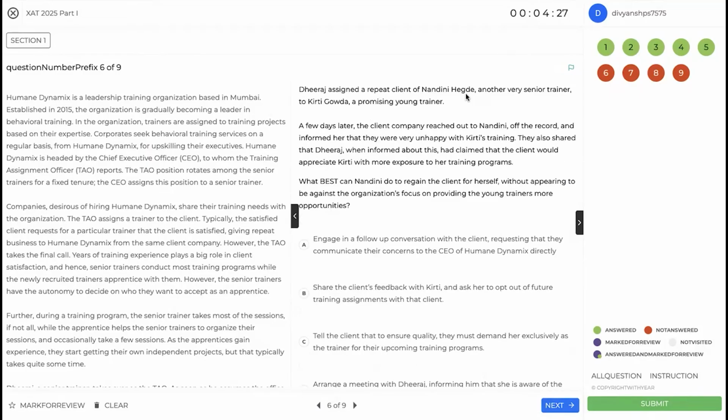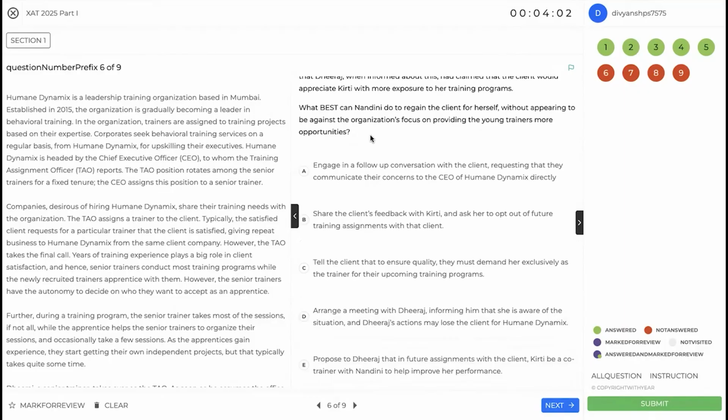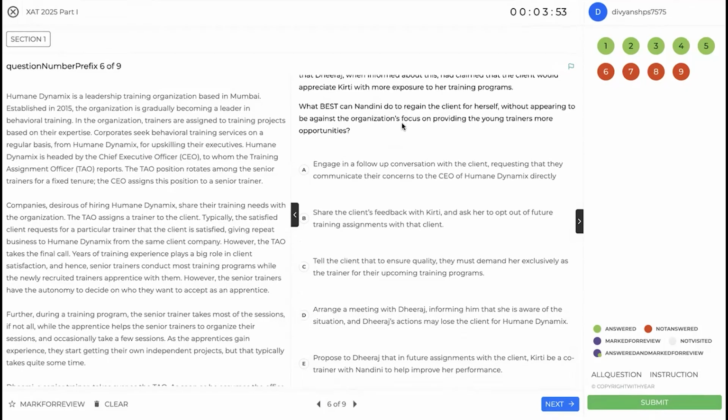Dheeraj assigned a repeat client of Nandini, a senior trainer, to Kriti Gowda, a young trainer. Okay. The client company reached out to Nandini off the record and informed her that they were unhappy. All right. They shared that Dheeraj, when informed, had claimed that the client would appreciate Kriti with more exposure to her training programs. What best can Nandini do to regain the client for herself without appearing to be against the organization's focus on providing the young trainers more opportunities? So she has to provide a solution which retains the client for her, but also does not go against the company focus. So let's look at the options.